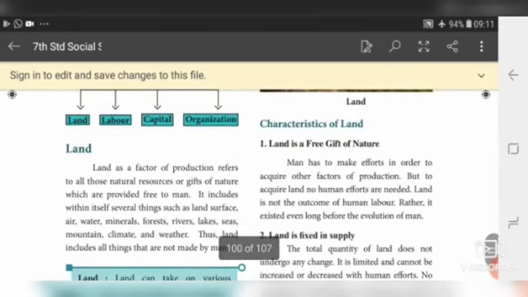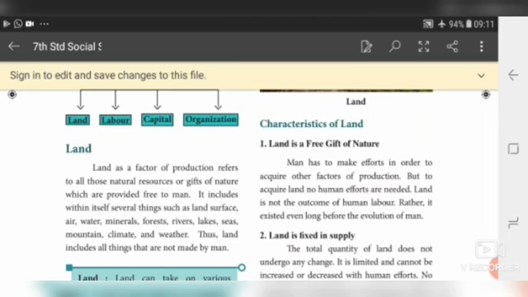Characteristics of land. Land is a free gift of nature. Land is given by nature or God. It is not made by man. It is a free gift. Man has to make effort in order to acquire other factors of production.